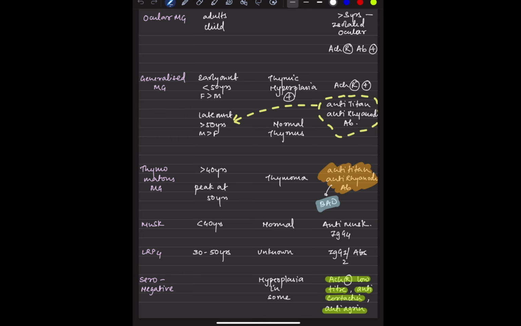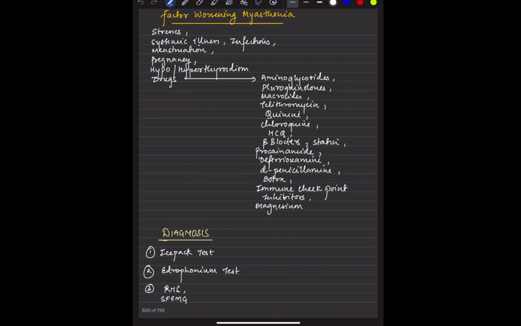Anti-MuSK antibody, the thymus could be normal in such patients. LRP4, the thymus is not known. And there is a thing called seronegative, that is, all the antibodies are not present, or the acetylcholine receptor titer is very low. Prolactin and agrin could be possible in such patients.